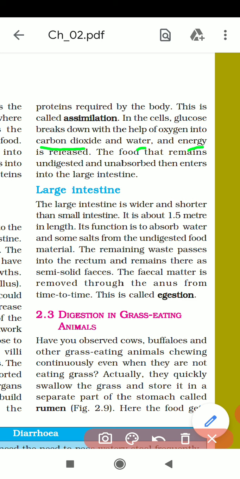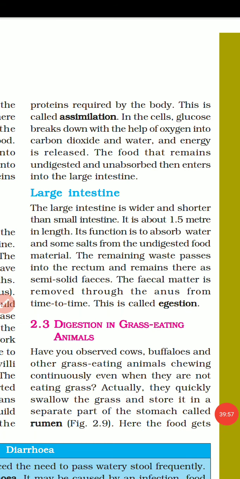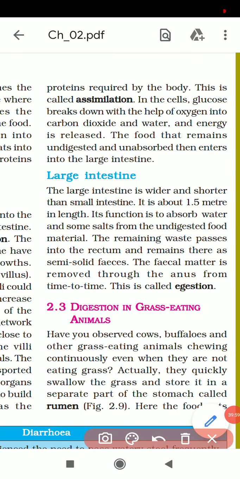The food that remains undigested and unabsorbed then enters the large intestine. What happens in the large intestine? The large intestine is wider and shorter than the small intestine.